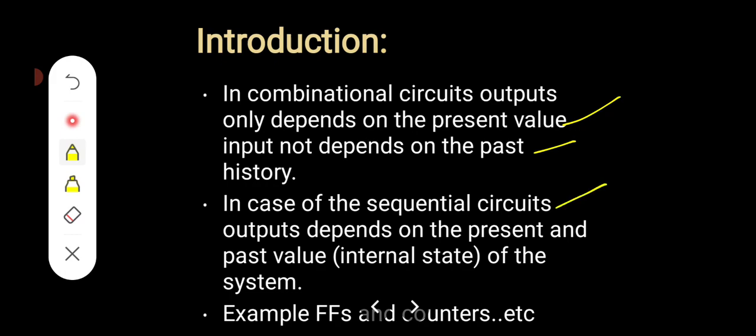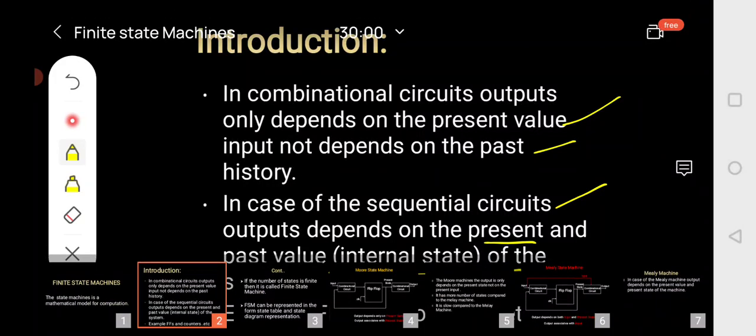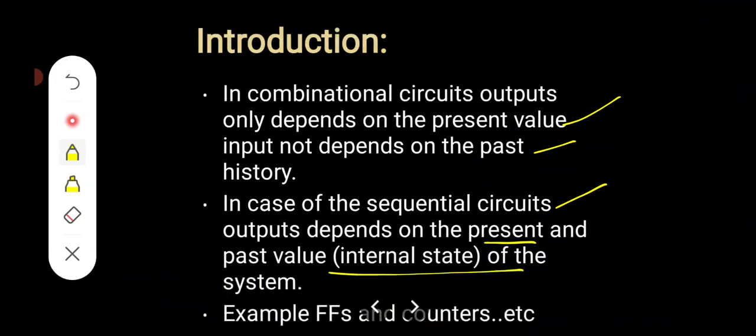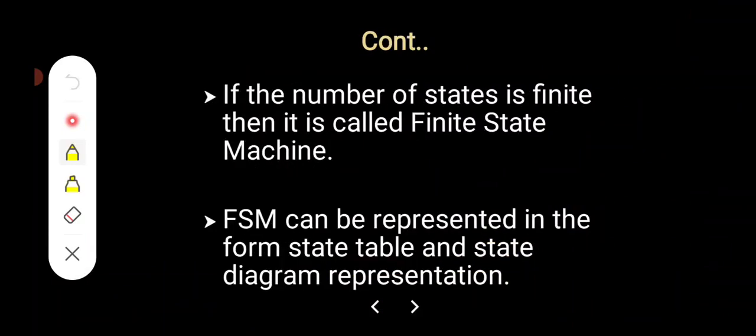But in the case of sequential circuits, the output depends on the present value and the past values of the system also. For example, flip flops and counters store the memory. That means, based on the previous value only, it can change to the next value. That's why a combinational circuit does not require any memory. It cannot store any past history, because it depends only on the present value. A sequential circuit depends on the present value as well as the past value.